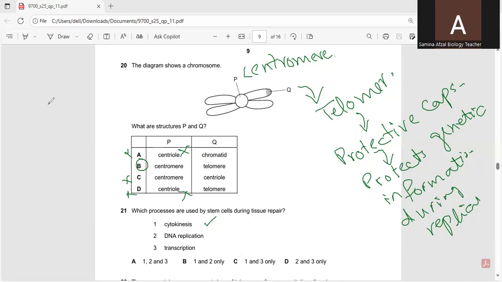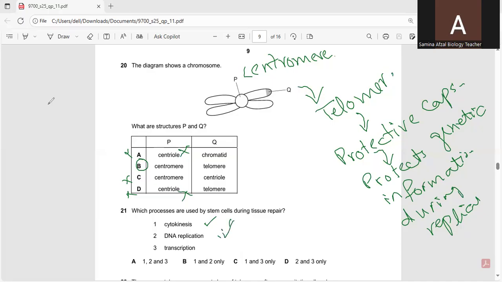Then second is DNA replication. DNA replication is the process of making an exact copy of the cell's DNA. This is important, so the cell divides so that each new daughter cell receives a complete set of genetic instructions. If DNA replication does not take place, then the cell's chromosome number will not be equal. The cell will not maintain its chromosome number after mitosis. So DNA replication also takes place.